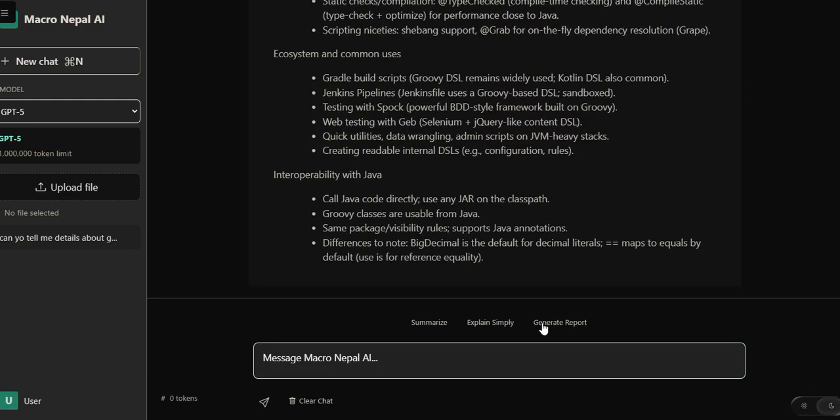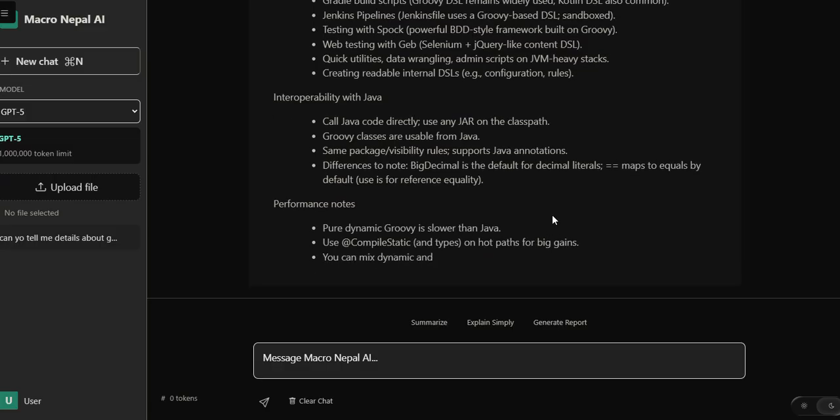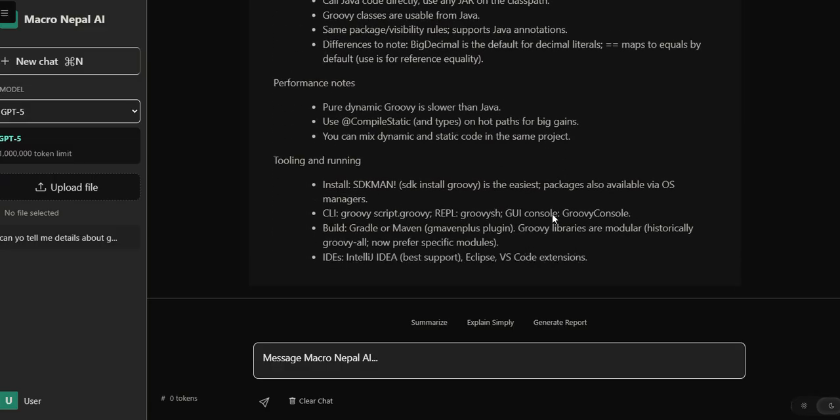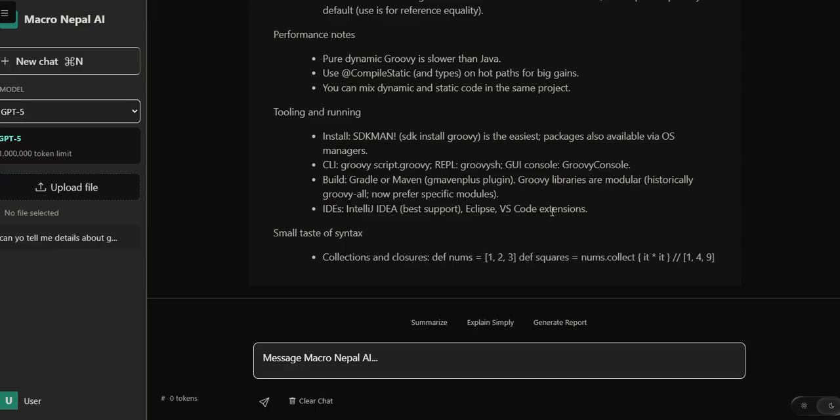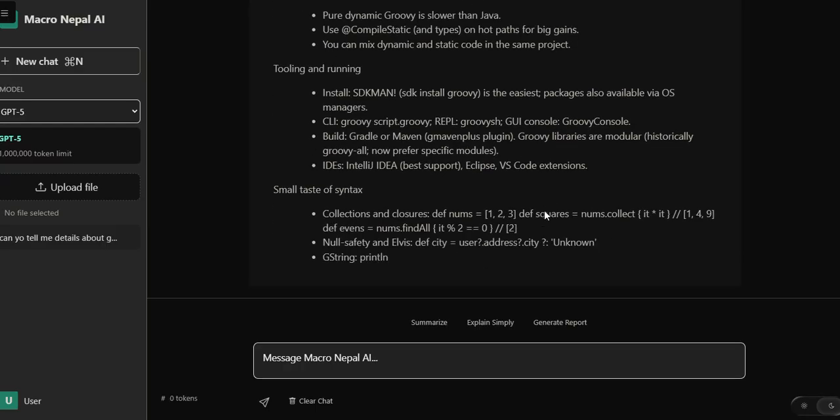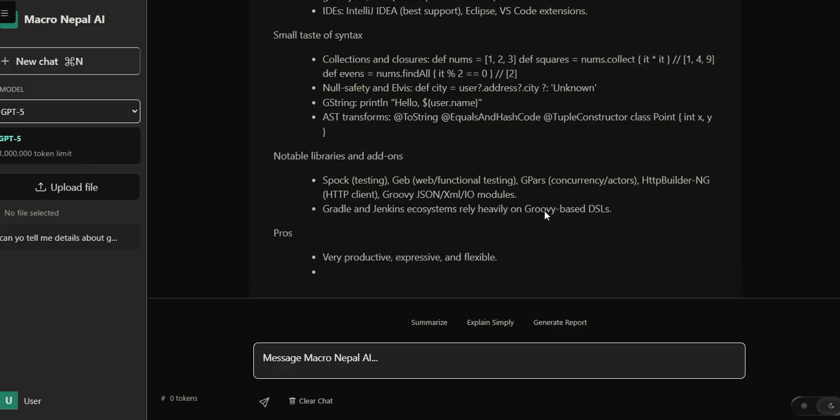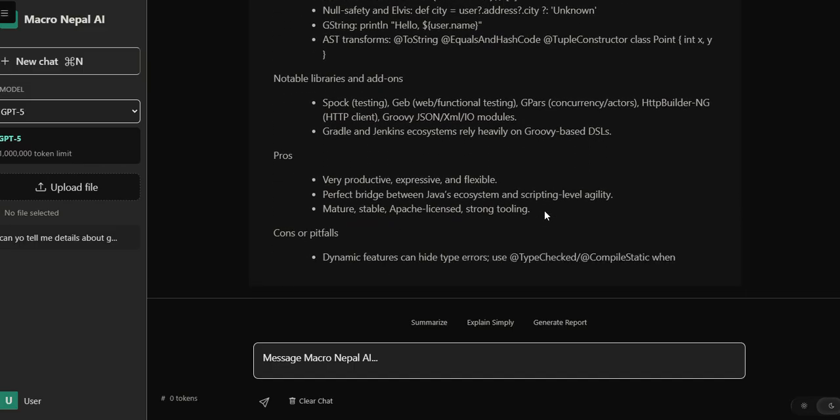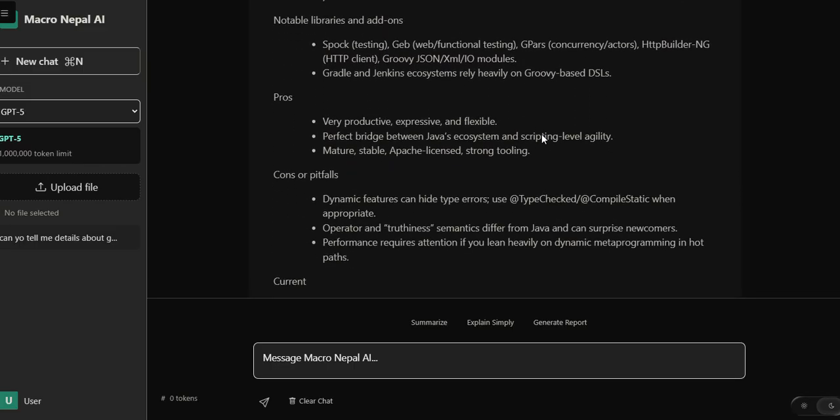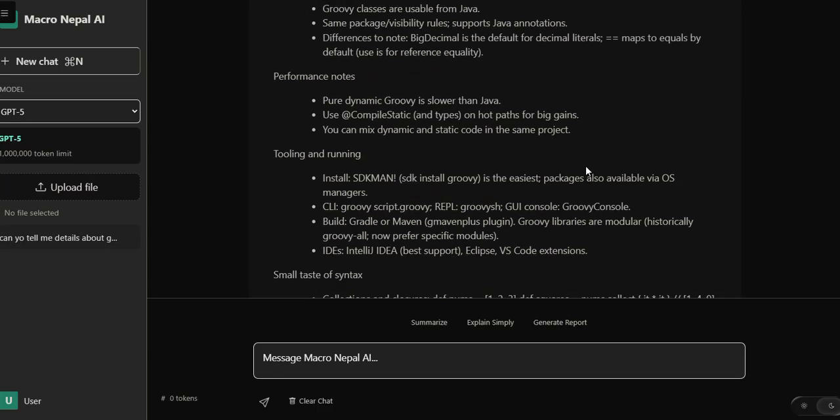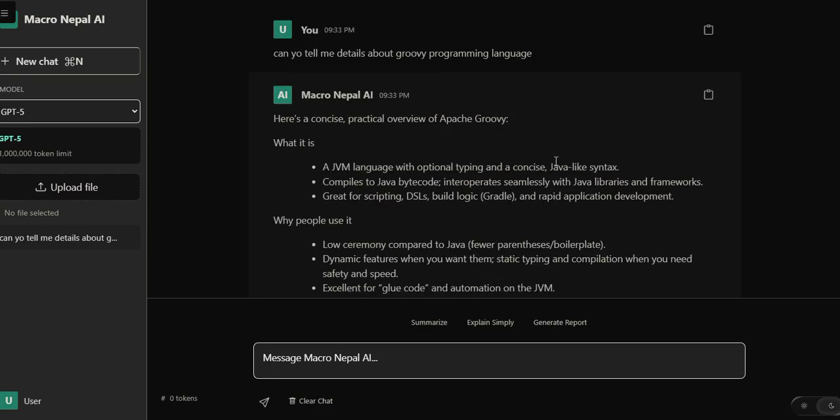Okay, it has provided us all the details about Groovy. Pure dynamic Groovy is slower than Java. Install SDKMAN and install Groovy collection. We'll just discuss this. Now here are the pros and the cons of using Groovy also. Now let's discuss it, the first.